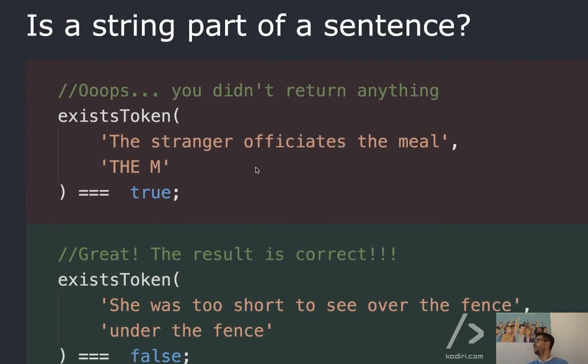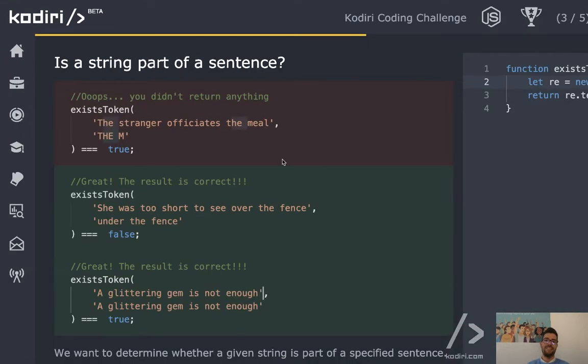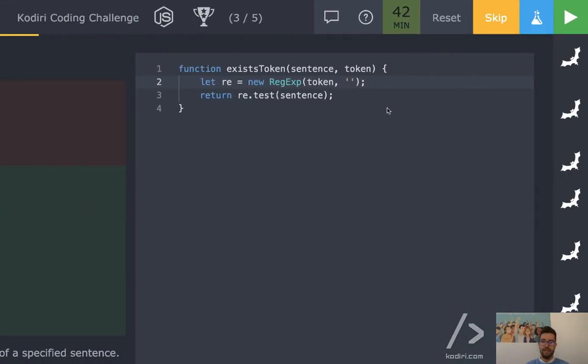Now the first case fails because we return false because the case is not the same. In the last example, it does work because the case is literally the same. It's a copy paste. But on the first one, the case is not the same, right? So we need to put I.